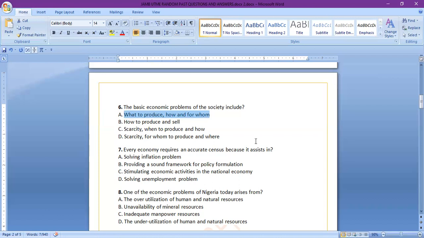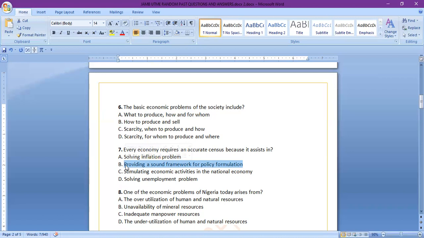A, solving inflation problem. B, providing a sound framework for policy formulation. C, stimulating economic activity in the national economy. D, unemployment problem. The reason why censuses are conducted by countries is to provide a sound framework for policy formulation.